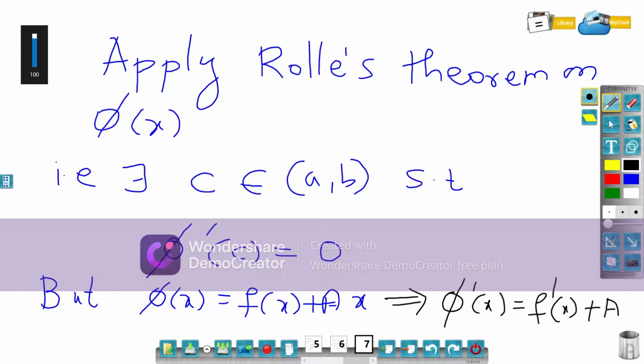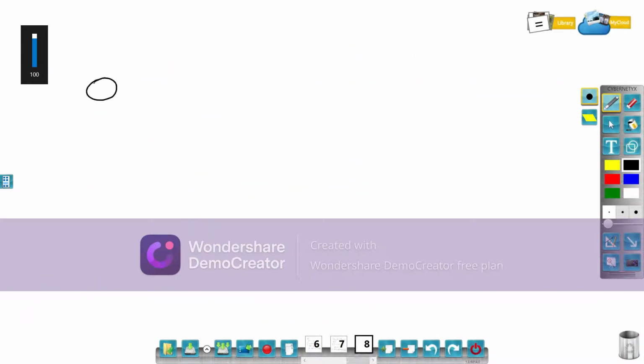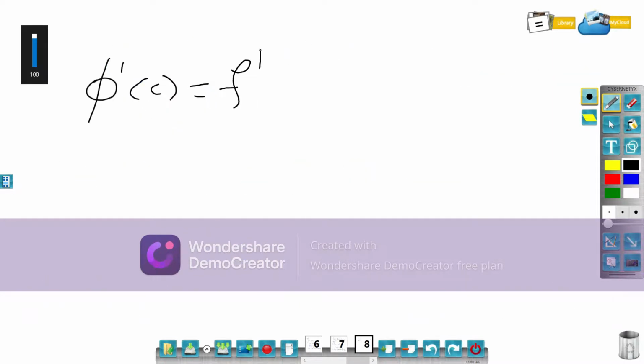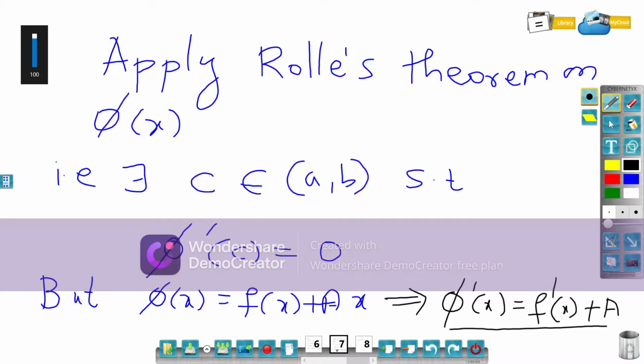So if I replace x by c, phi dash at c is f dash c plus a. Let's number this as 2.